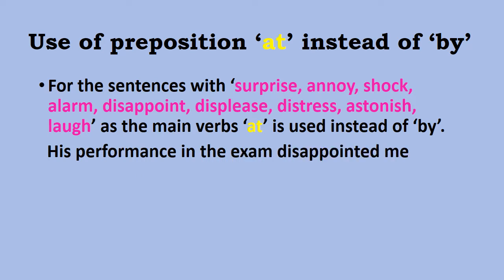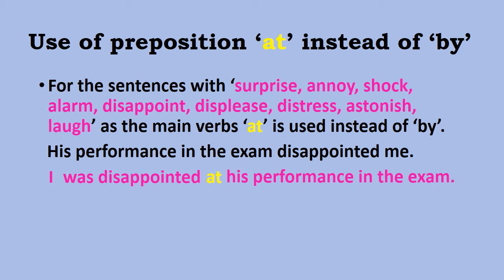His performance in the exam disappointed me. We have this sentence in active voice. Now we have to change this into a passive one. So the object "me" will change into subject and become "I". Verb "disappointed" is in the past tense, so we have "was disappointed" as the verb in passive voice. Now comes the connector. We have to use "at" because our verb is disappointed. And then the subject from the active voice, his performance in the exam.